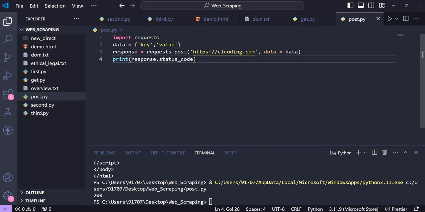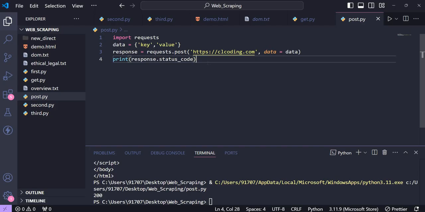Now, what is the difference between the get and post methods? First of all, the purpose: the get method is used to retrieve data from a server only, for read only operations. But post is used to send data to the server or to create or update resources also. So that is one difference.